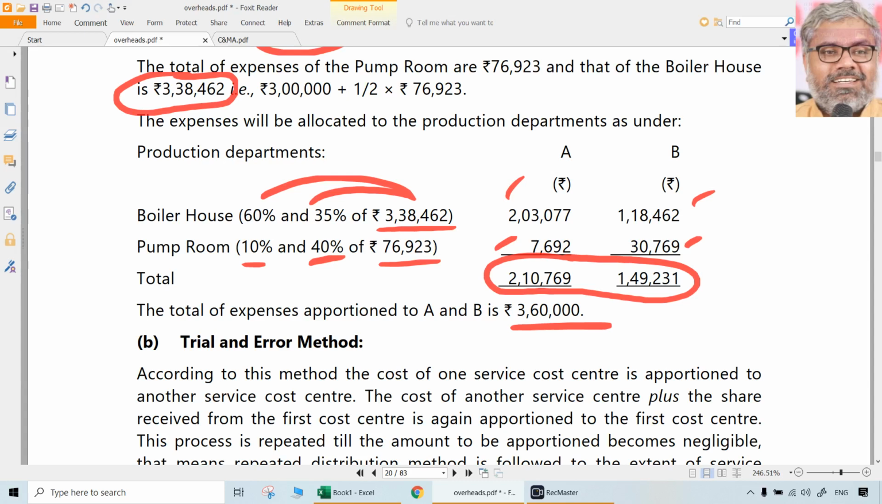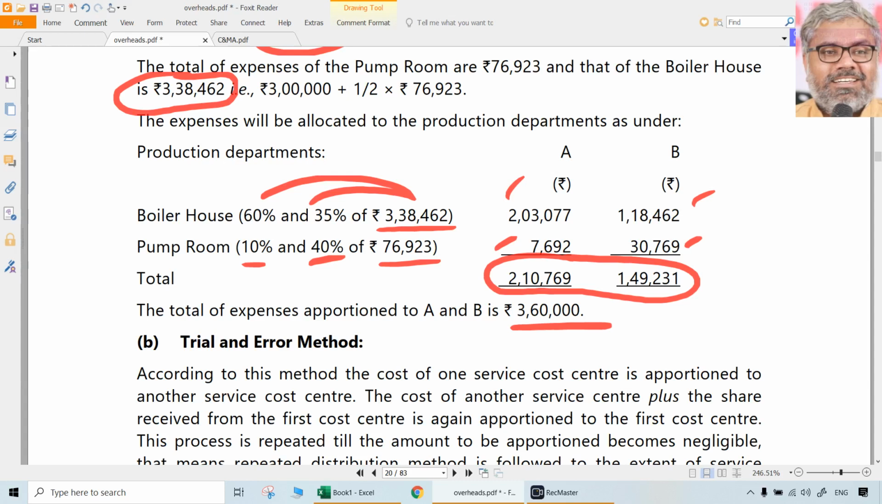Because when you say 1:4, you are apportioning the entire 76,923 in the ratio of 1:4. That is not the case. You should apportion only 50% of that in the ratio of 1:4. Then it is okay. So rather than doing all that, simply what you can do is, whenever simultaneous equations method is applied, once you found out the comprehensive costs of each of the service departments, including the allocated costs from other service departments or distributed costs from other service departments, which is more than its original cost, naturally.